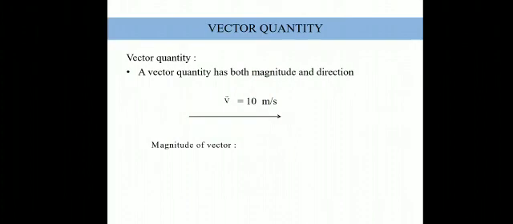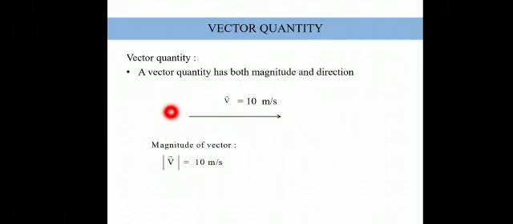Whenever we write the magnitude of a vector, it is always represented like this. This is vector v, and these two straight lines are known as modulus, or simply mod. So the mod of a vector, or modulus of a vector, always gives us only the magnitude. What is the length of this line? The length of this line, sorry, ray, is equal to the magnitude or value of the vector, and it is represented as the modulus of this vector v.